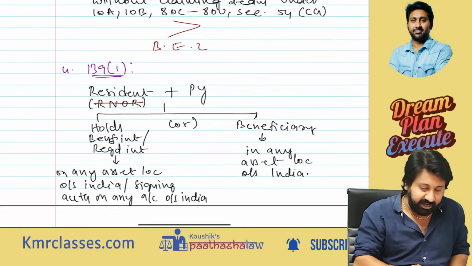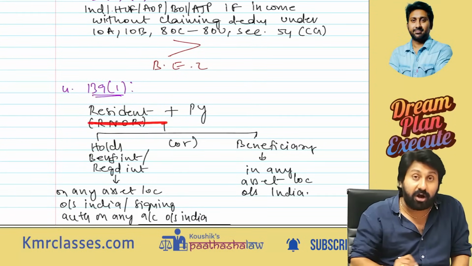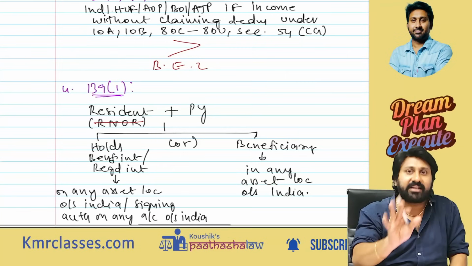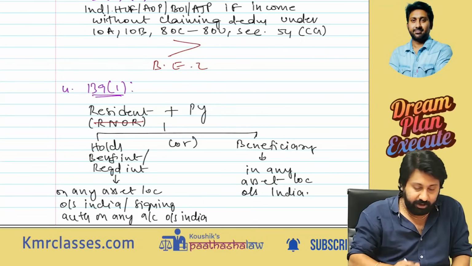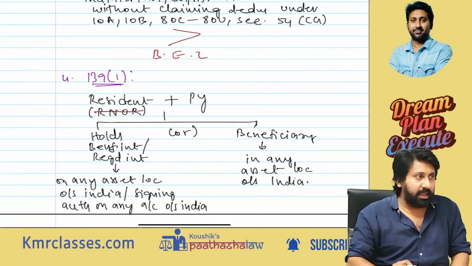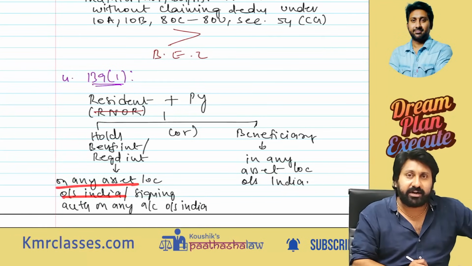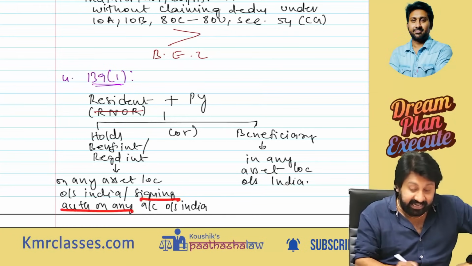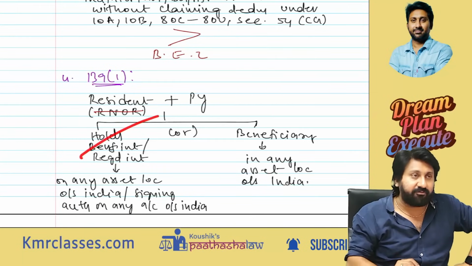Next, Section 139(1). Very important again. You are a resident but not ordinarily resident, or you are a resident and ordinarily resident, and in the previous year you hold beneficial interest or registered interest, anything. Maybe you are a beneficial owner or registered owner of any asset located outside India, or you have signing authority on any bank account outside India. In such a case, you have to file a return of income.